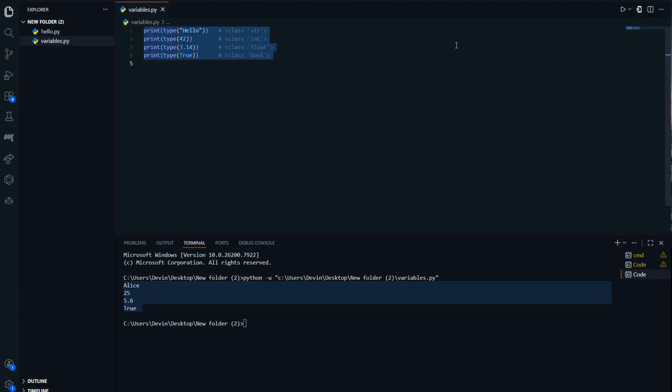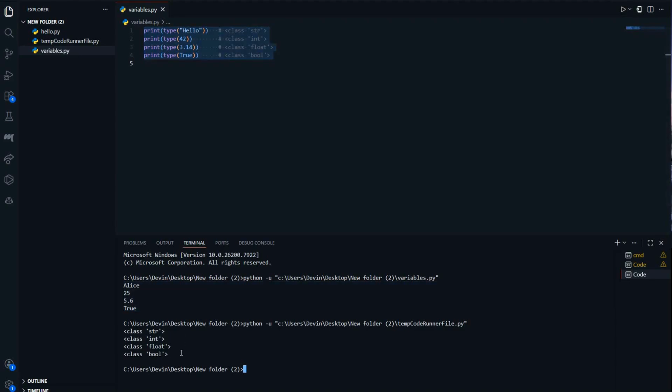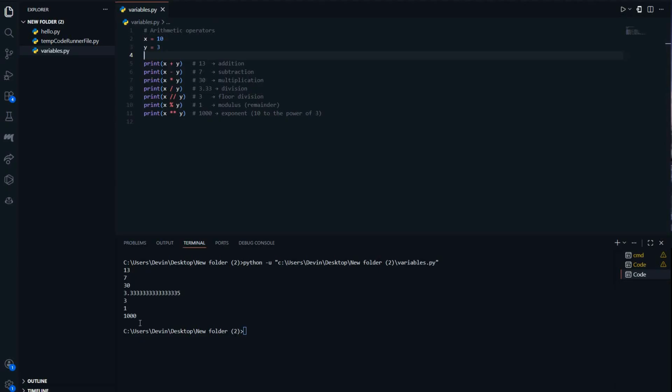You can check the type of any variable using the type function. Python also lets you do arithmetic with numbers.